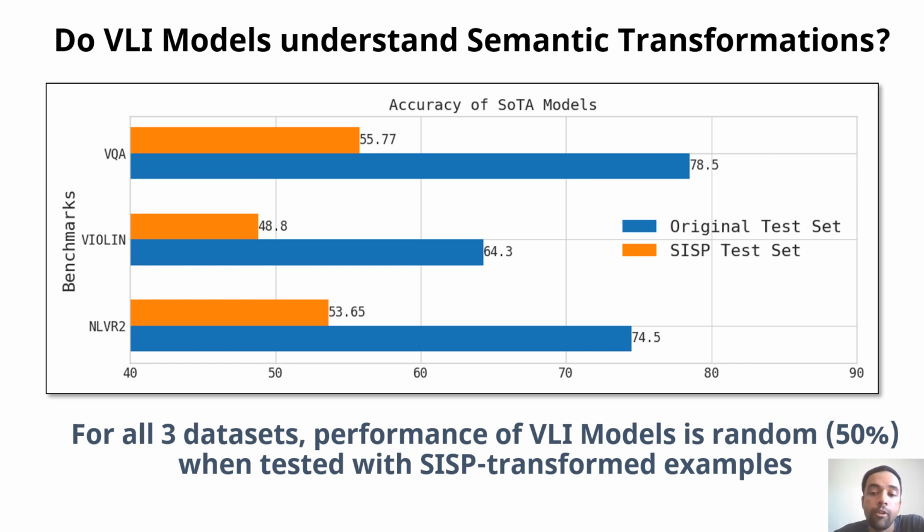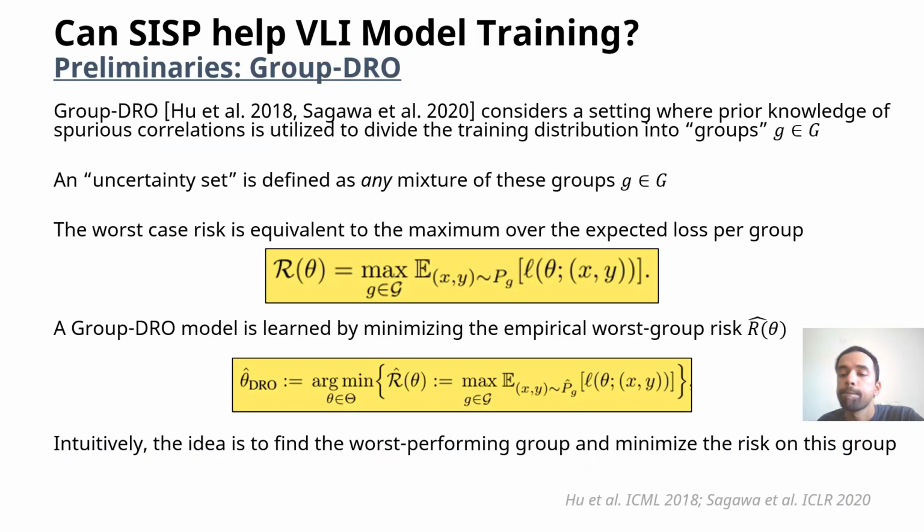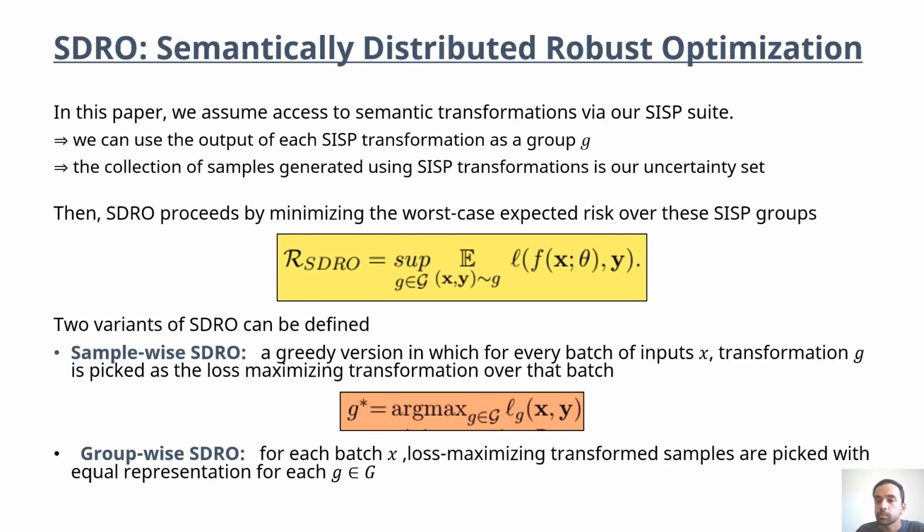As you can see, for all three benchmark test sets, performance of VLI models is random, which is close to 50% when tested with SISP transformed examples. This leads us to believe that we can use SISP transformations during model training. Our method is inspired by group DRO, which is a prior approach on robust optimization. You can pause the slides to look at the details of group DRO.